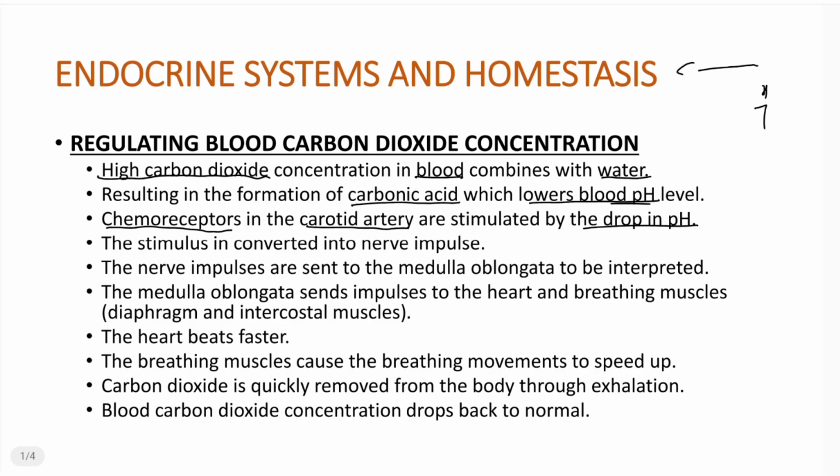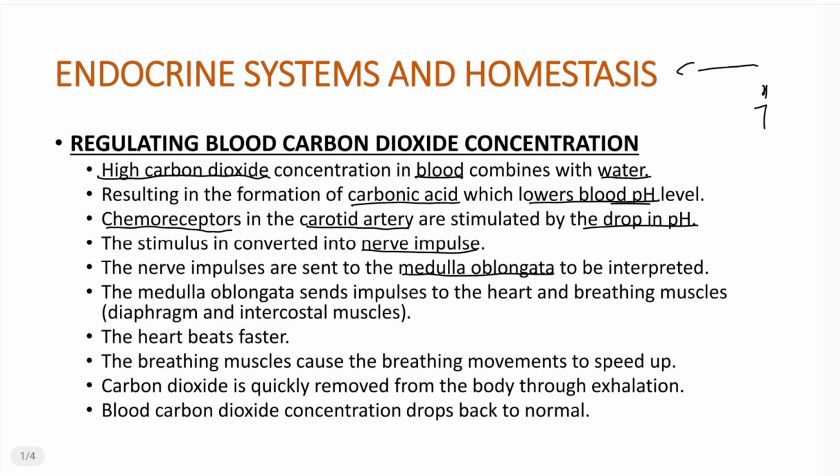Now we know that the function of any receptor is simply to convert a stimulus into a nerve impulse. So because these chemoreceptors that are found in the carotid artery have been stimulated by this drop in pH, they are going to convert the stimulus into a nerve impulse. This is our message, right? Now, the nerve impulse that has been produced is going to be sent to the medulla oblongata in the brain. Why are the nerve impulses going to be sent to the medulla oblongata? This is simply because the medulla oblongata is the control center for breathing, right?